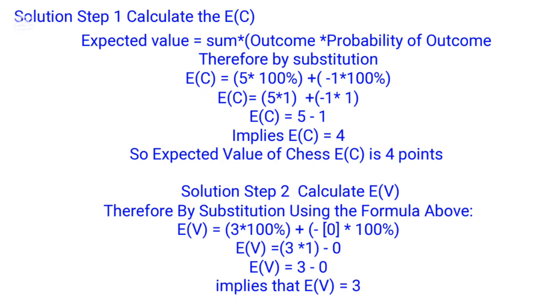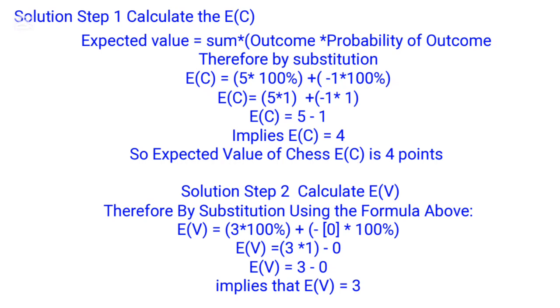Good, now let's move on by calculating the expected value for the option of video game in same manner above. Solution step 2 for the expected value of video game. Again, by using the formula, it implies that the expected value equals sum of outcome multiplied by the probability of outcome. Therefore, by substitution, the expected value for video game can be calculated as EV equals 3 multiplied by 100% minus 0, which is a cost, multiplied by another 100%.